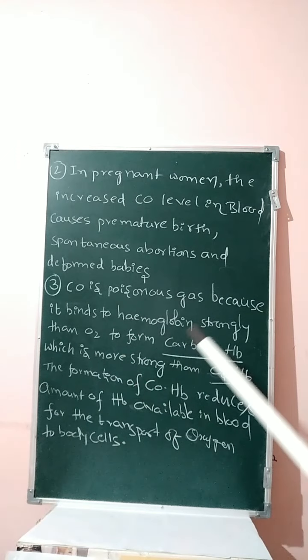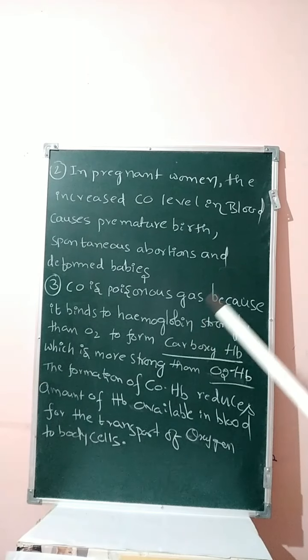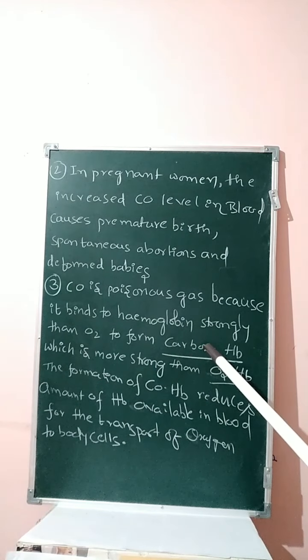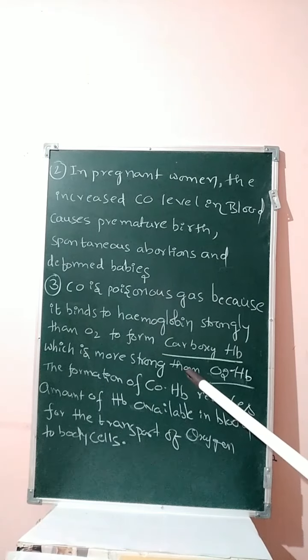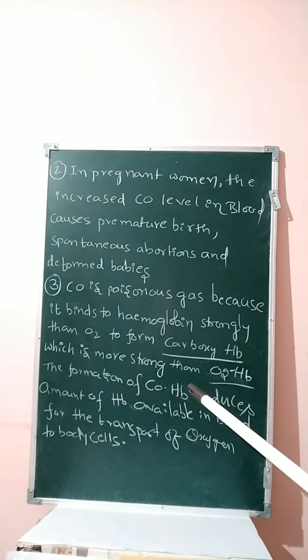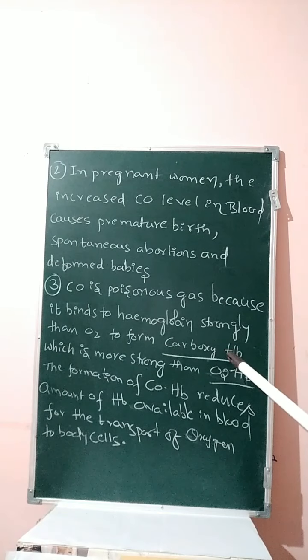Once again, students, carbon monoxide binds to hemoglobin more strongly than oxygen to form carboxyhemoglobin, which is stronger than oxyhemoglobin. Generally, the oxygen present in the blood combines with hemoglobin to form oxyhemoglobin, which is transferred to the different cells in the human body. But if you inhale carbon monoxide in addition to oxygen, carbon monoxide forms a stronger bond with hemoglobin than oxygen does. Hence, carboxyhemoglobin is 300 times more stable than